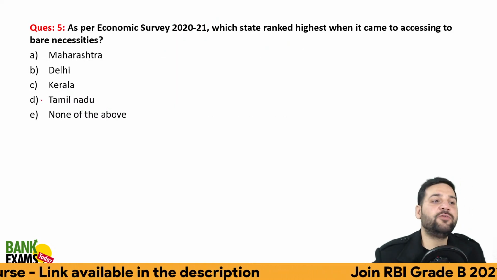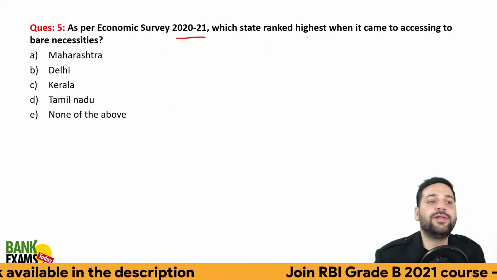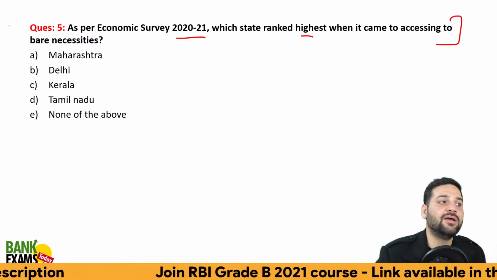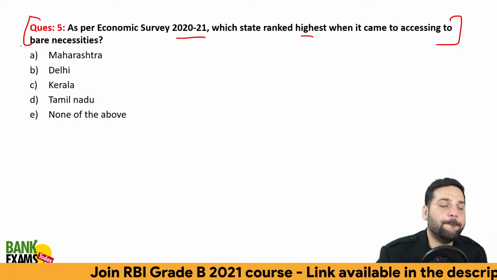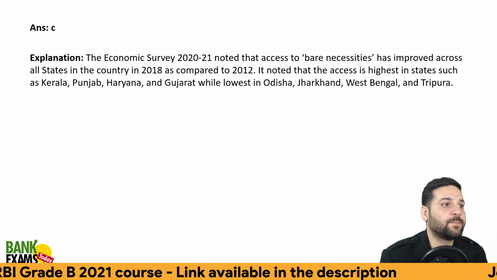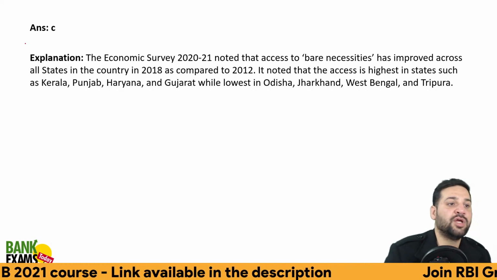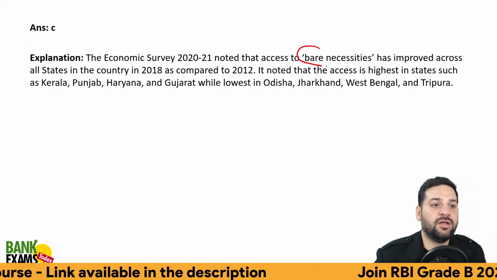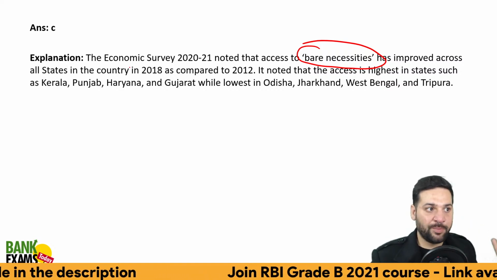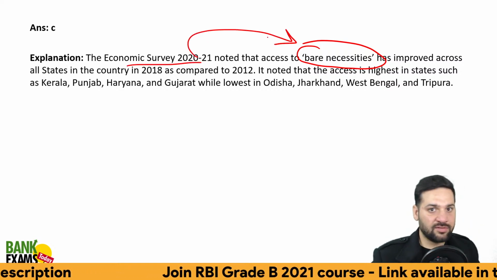As per the Economic Survey 2020-2021, which state ranked highest when it came to assessing the bare necessities? Which state ranked the highest? That is Kerala. Kerala ranked the highest. So there is an index, the Economic Survey introduced the bare necessities index. The next question is related to that.